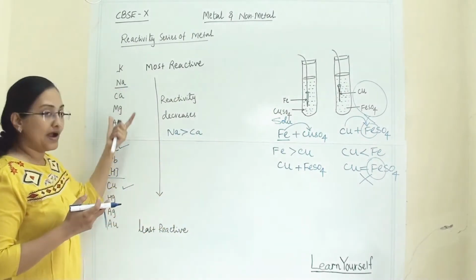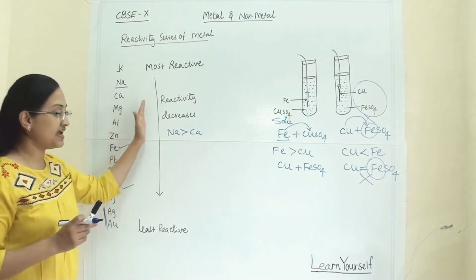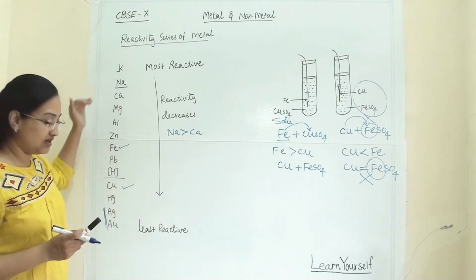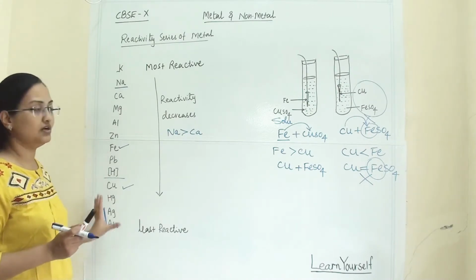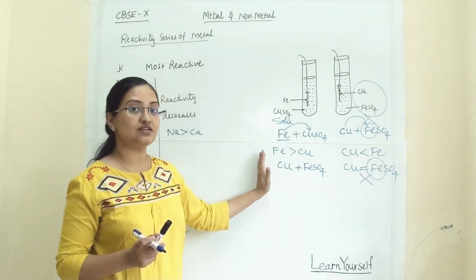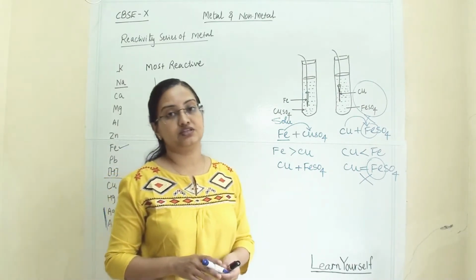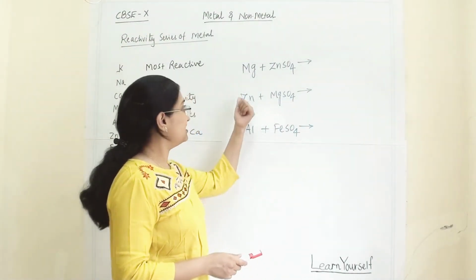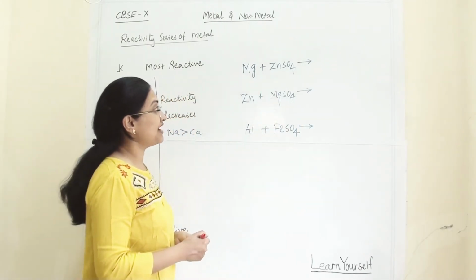Again, whichever metals are reactive are the topmost metals. As you go down, the reactivity of the metal decreases. So potassium is the most reactive metal, whereas gold is the least reactive of all metals. These reactions are important, and to get the correct answers you have to remember the reactivity series of metals. Now let us see some examples to check whether these reactions are possible or not. First is magnesium and zinc sulfate.